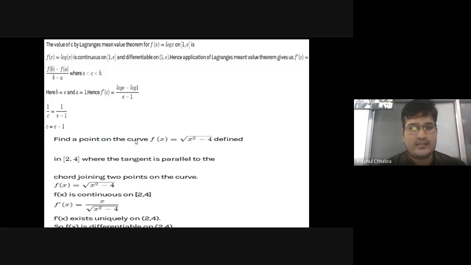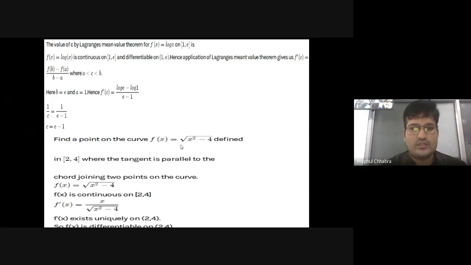Now we are taking the second question. Find a point on the curve f(x) = under root x square minus 4, defined in the interval 2 to 4, where the tangent is parallel to the chord joining two points on the curve.